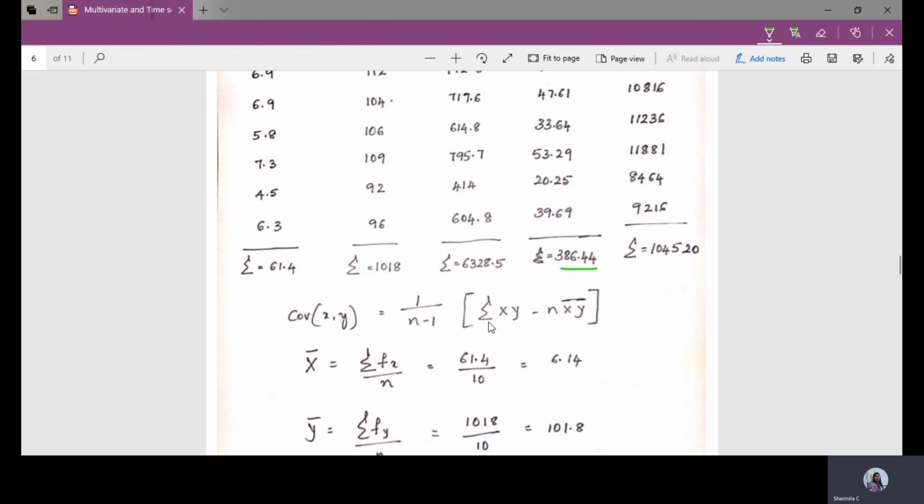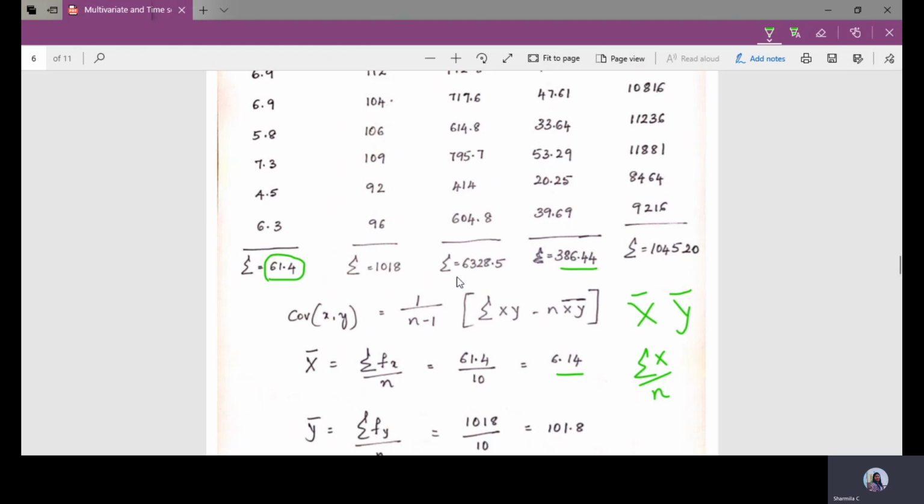Fine. After that, if I consider the covariance formula, covariance of x comma y is equal to 1 by n minus 1 summation of x into y minus n times these two values. These two are the mean of the first random variable and the mean of the second random variable. How are you going to calculate this? The summation of x divided by n. I already have this value: 61.4 divided by n is 6.14.